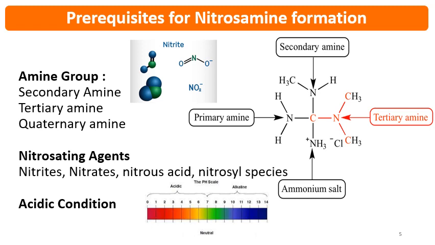Then nitrosating agents like nitrites, nitrates, nitric acid, and nitrosyl species are very important, and these act as nitrosating agents. Then acidic condition: if the pH of the system is towards neutral or alkaline, then there are fewer chances for the formation of nitrosamine impurities. So acidic condition is required.